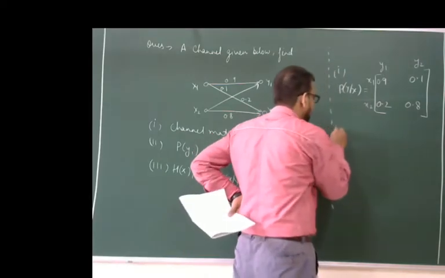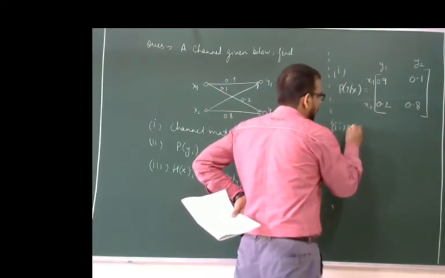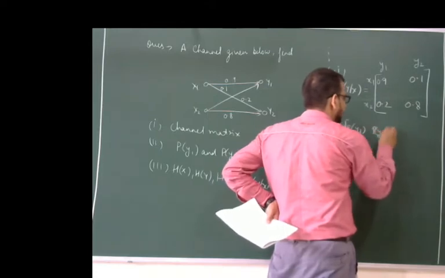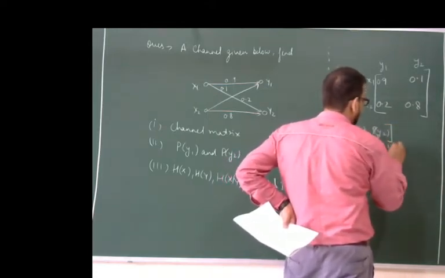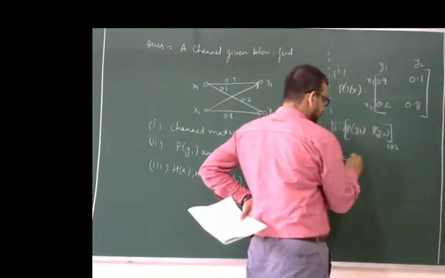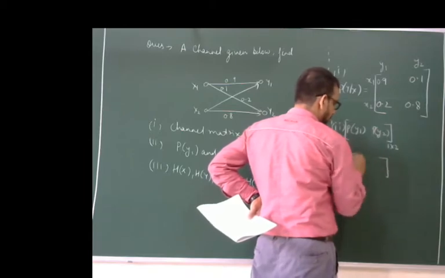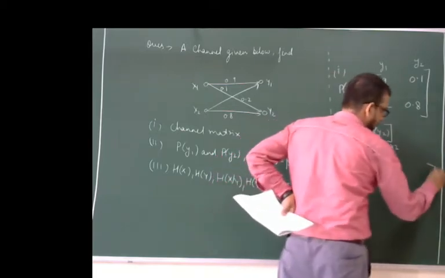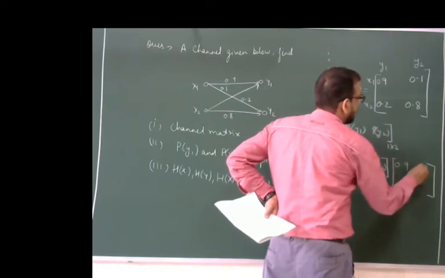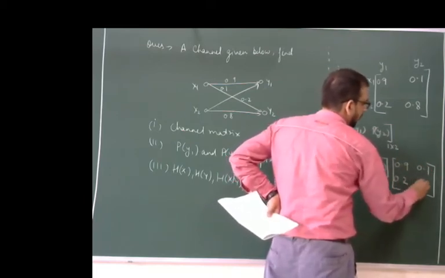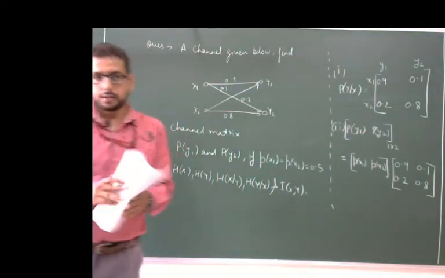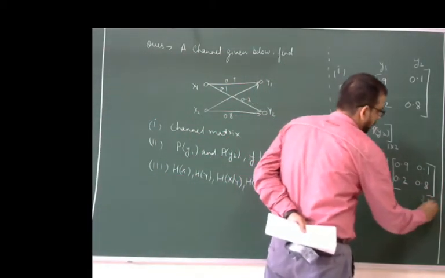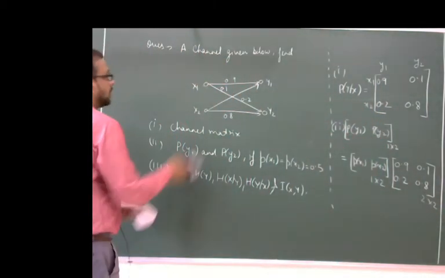Here we are using the formula: the matrix [P(y1) P(y2)] of 1 cross 2 is equal to the matrix [P(x1) P(x2)], and finally here we place the conditional matrix, that is 0.9, 0.1, 0.2 and 0.8. This is the formula. This matrix is 1 cross 2, this matrix is 2 cross 2, and finally we get the matrix of 1 cross 2. What will be the answer?